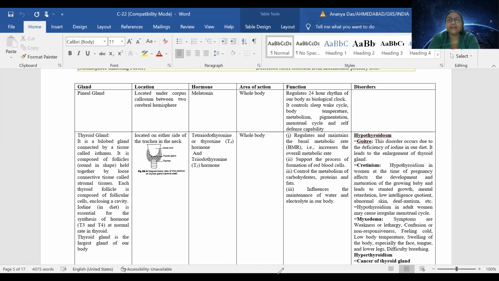It is said that it takes almost 21 days to disturb this sleep-wake cycle. Any kind of habit requires 21 days to 3 months, depending on the person, to change. So it controls the sleep-wake cycle.